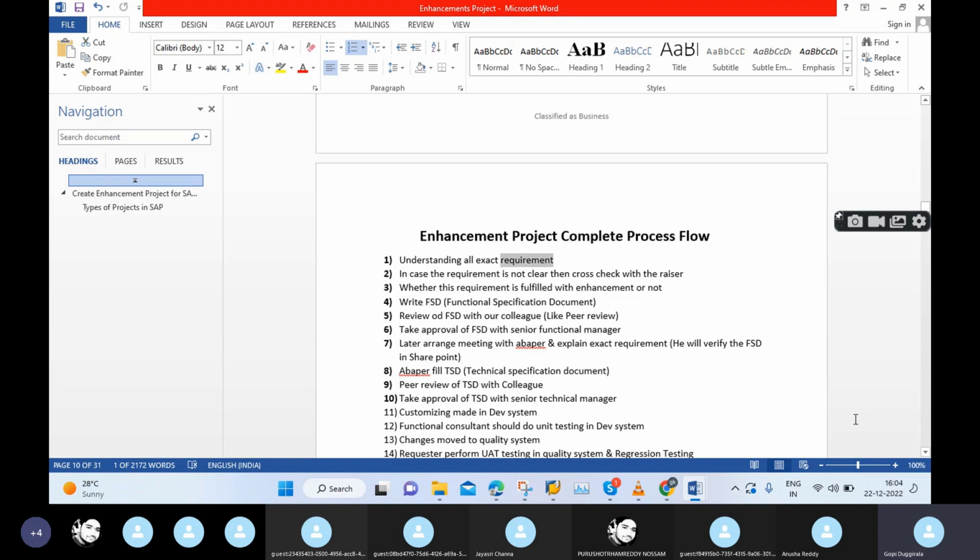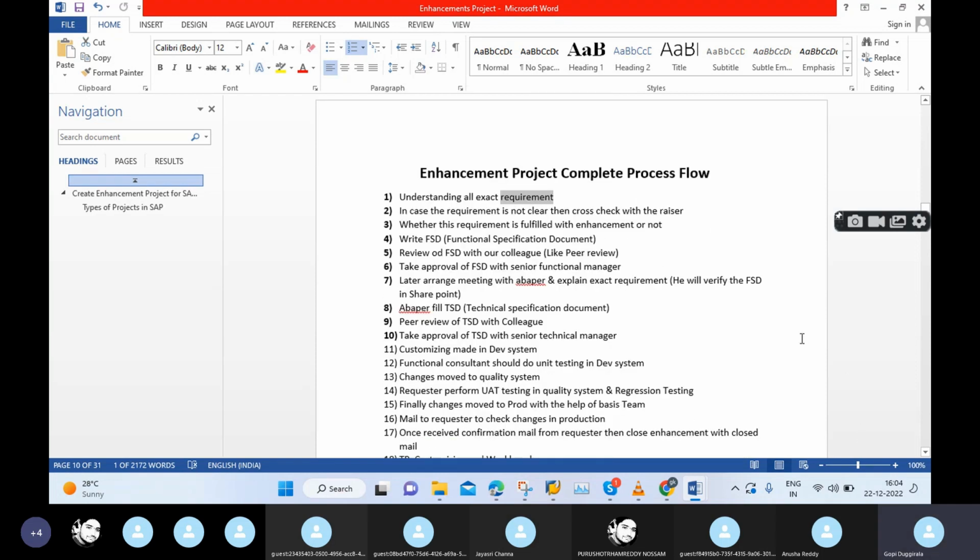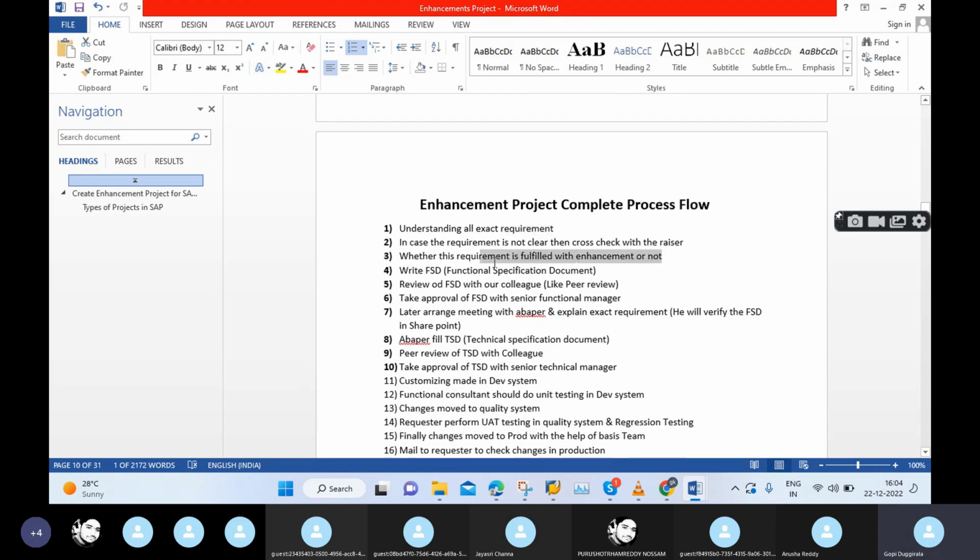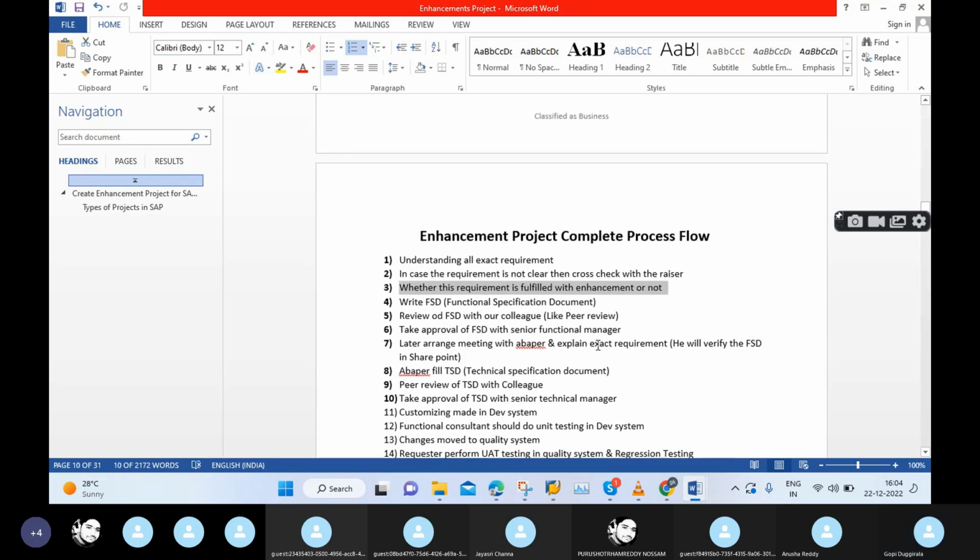అర్థమవుతుందండి? So that is the difficulty. Next, the third point, the third step is whether this requirement is fulfilled with enhancement or not. So this is also a very very important step అండి.